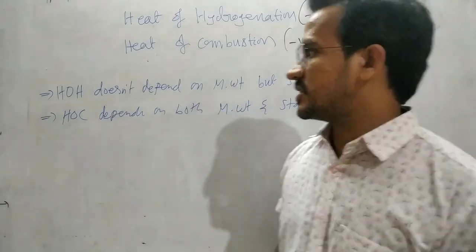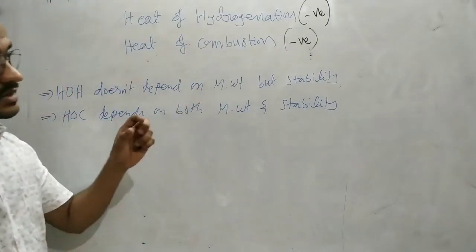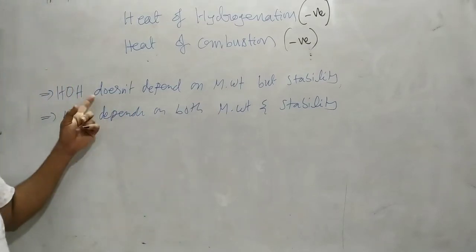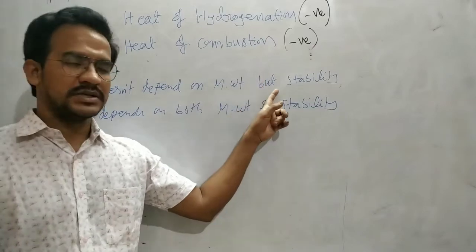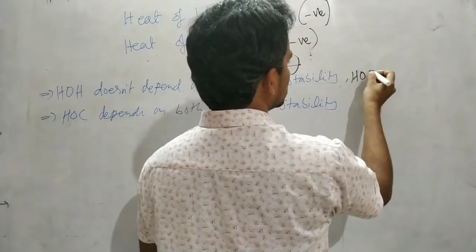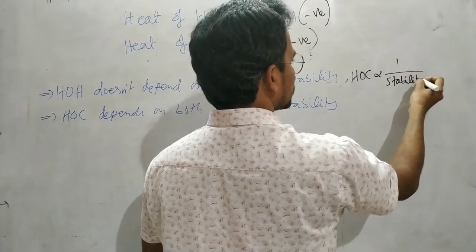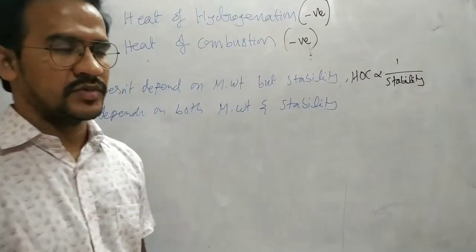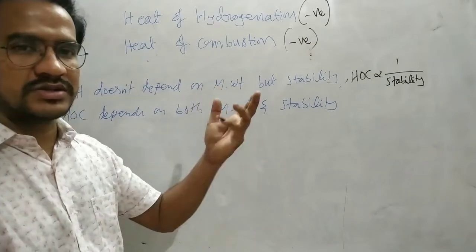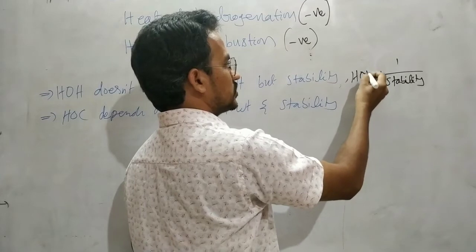We can say one point: heat of hydrogenation does not depend on molecular weight, but only depends on the stability. Heat of hydrogenation is inversely proportional to stability. With this main point, we can answer all the questions. Heat of hydrogenation is inversely proportional to stability.